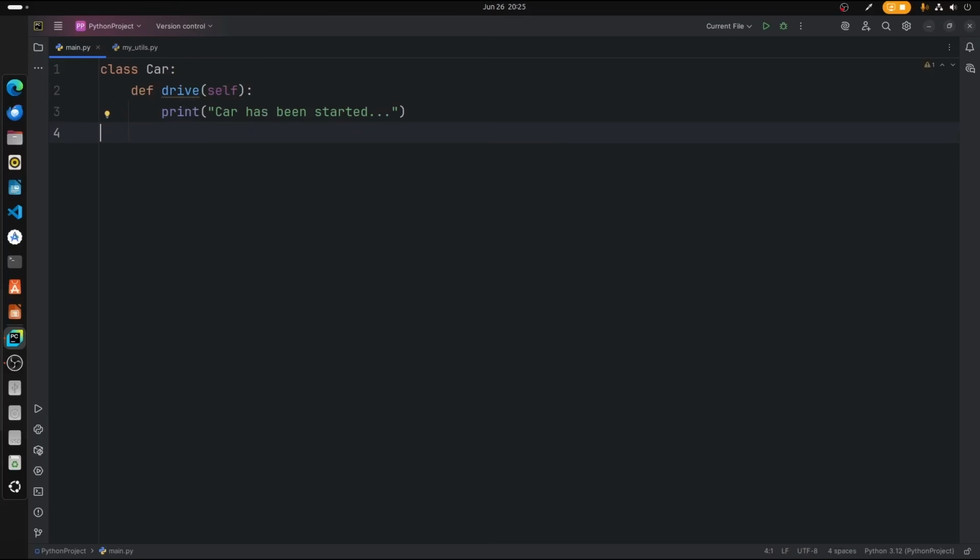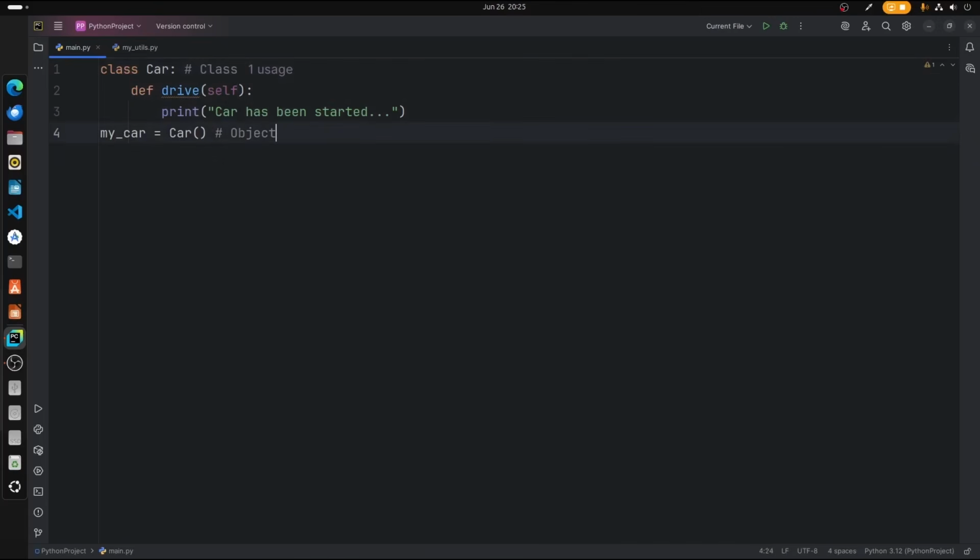To create an object, let's come out of that class and create a new variable: my_car is equal to Car. This is my car, and to define the basic template of that car, I'm pointing that to the class. So this is an object, and this is the class.